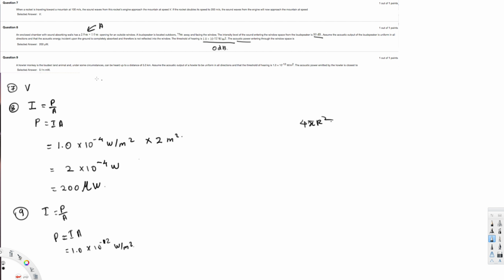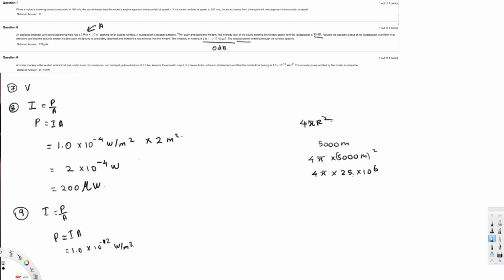So here the radius is provided, 5 kilometer. So first of all, before I do that, I have to convert this one into meter, and this is going to be 5,000 meter. Then 4 times pi times 5,000 meters square, and that's going to give us 25 million, right? Because 1,000 squared is going to be million. So 4 times 25 times 10 to the power of 6.